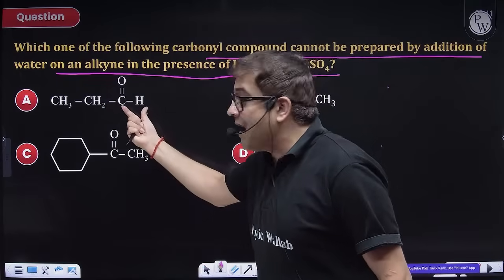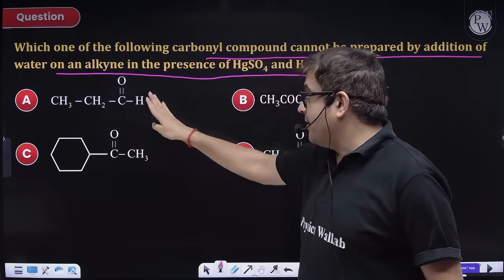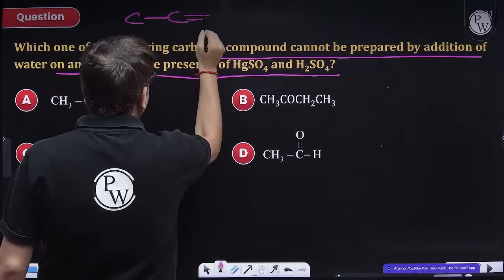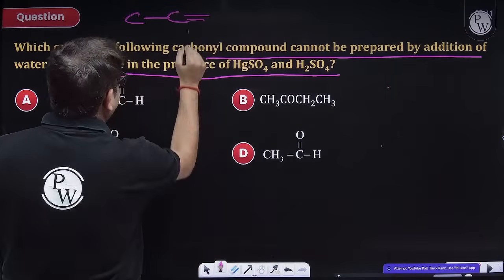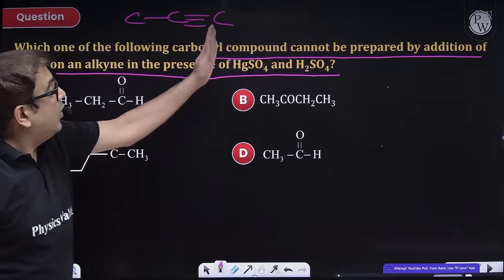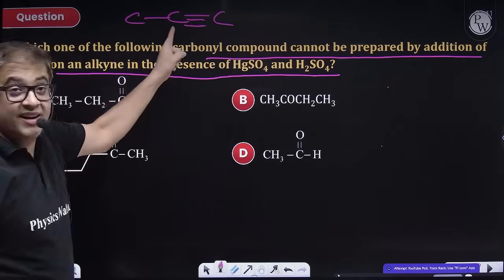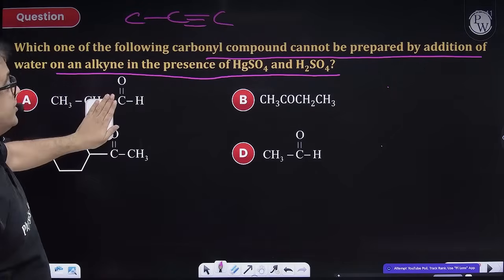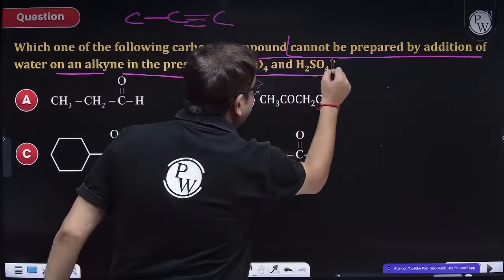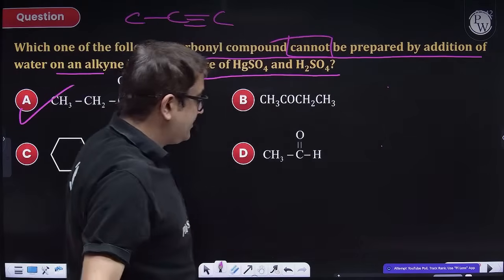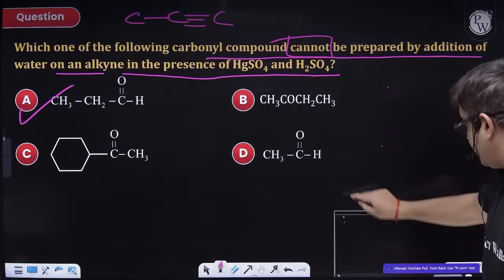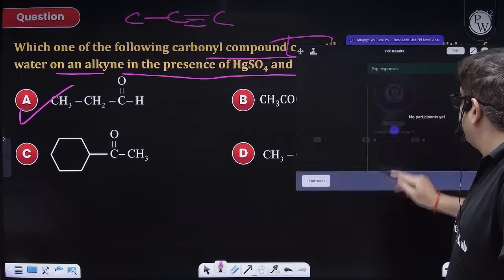So if I am getting a terminal product, for example, if you are getting this, then you should be having alkyne this. So you tell me, OH will come here or here? So here, so it will form ketone. So how come you are getting an aldehyde? I cannot get an aldehyde, and the question is asking us which cannot be prepared. So obviously A is my answer. I hope everybody is clear with this.